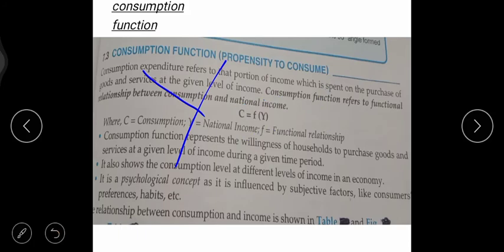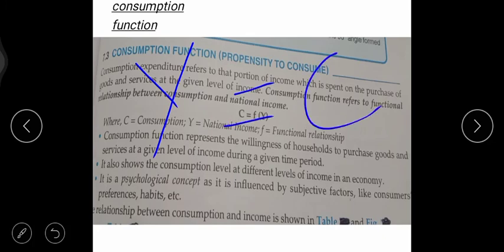Or the case may be vice versa also. Okay, how will the case be vice versa? Suppose this is the income, and this is the consumption. Income is not increasing, which means income is reducing. Suppose one person was earning 20,000 rupees previously, but currently he is earning 10,000.